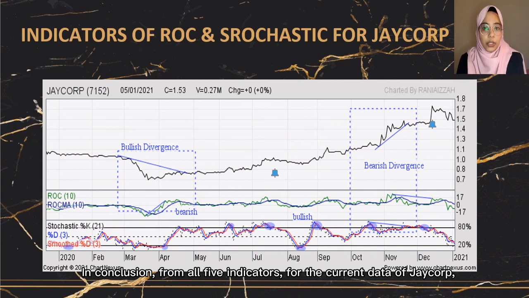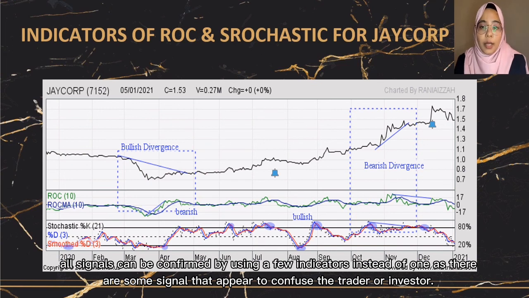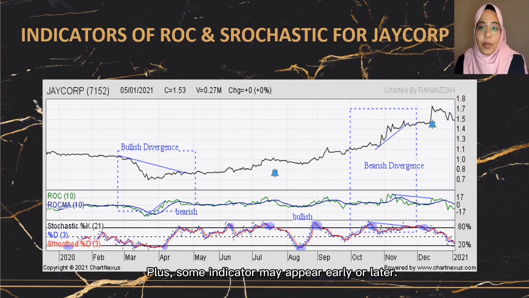In conclusion, from all 5 indicators for the current data of Jacob, all indicators show the same signal, which is a sell signal as the trend has reversed to a bearish trend. All signals can be confirmed by using a few indicators instead of one, as there are some signals that appear to confuse the trader or investor. When the same signal appears for all indicators around the same time, the action can be taken as it has been confirmed. Plus, some indicators may appear earlier or later.